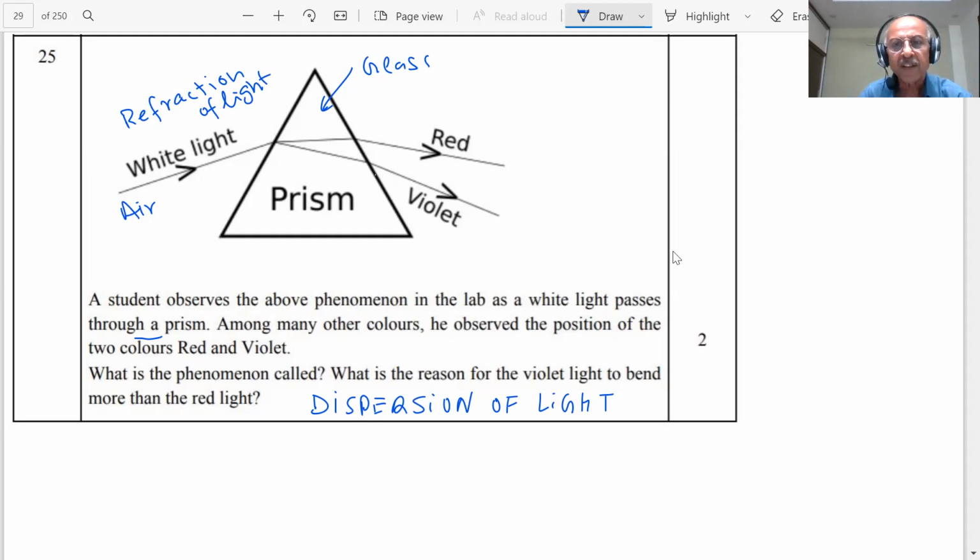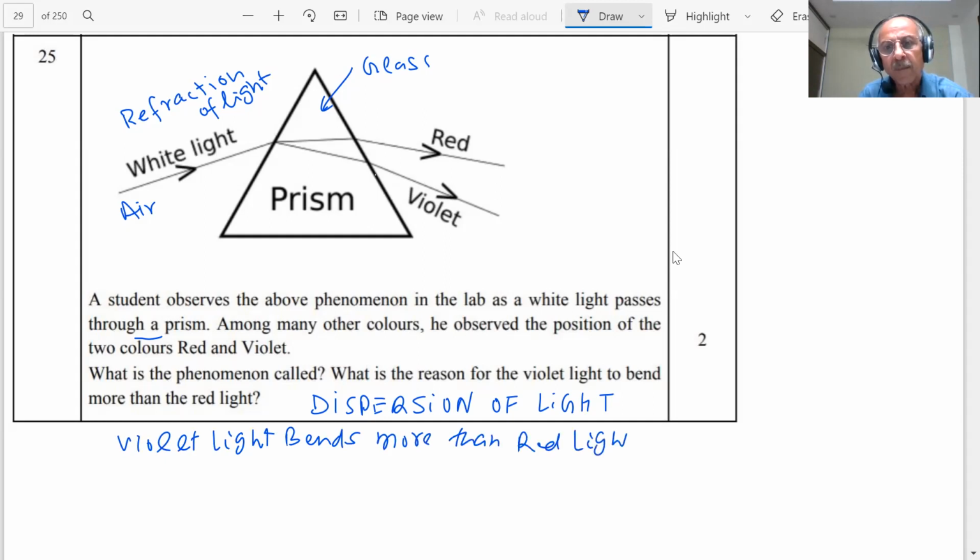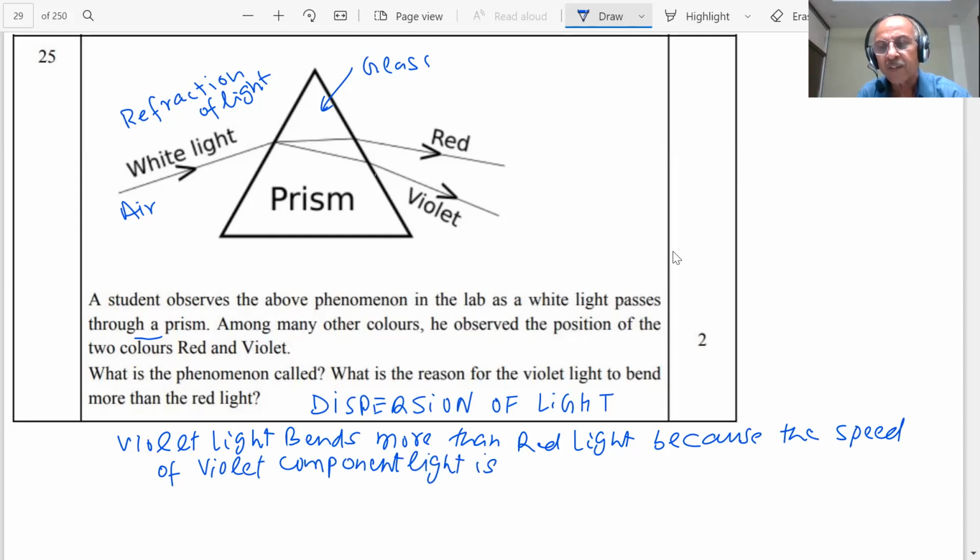So we can say, students, that violet light bends more than red light because the speed of the violet component of light is less than that of the red component.